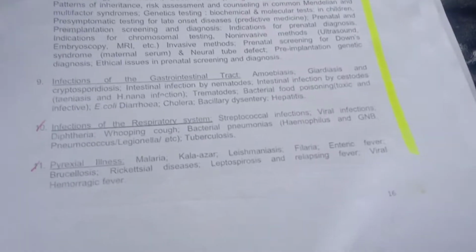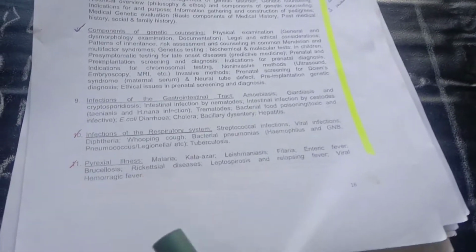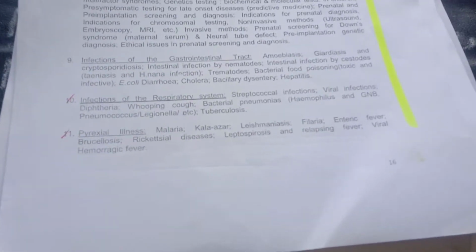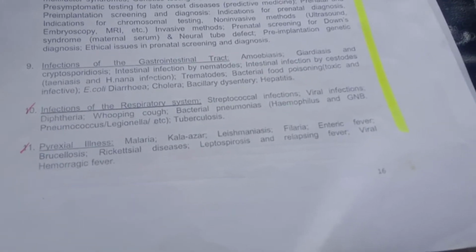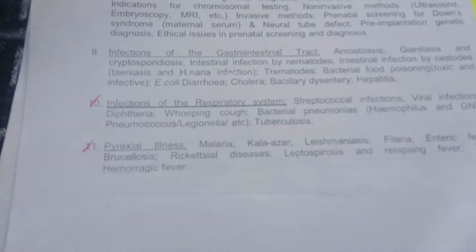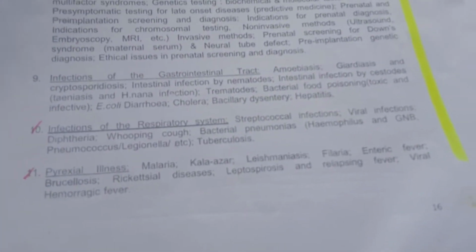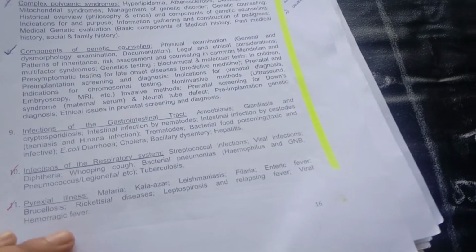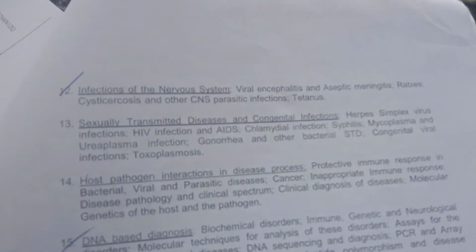If you go to page number 16 of your DBT JRF syllabus, you have parasitic illness here. You should know what the disease is. If it is Kala-Azar, what are the causative agents, like that. If it is an infection of the respiratory system, you should know about tuberculosis, Haemophilus, like that. If it is an infection in the gastrointestinal tract, then you should know about amoebiasis and other infections. What is cholera and what are the causative agents for cholera, like that you should know. If it is infections of the nervous system, you should study these 5 particular diseases alone, friends.